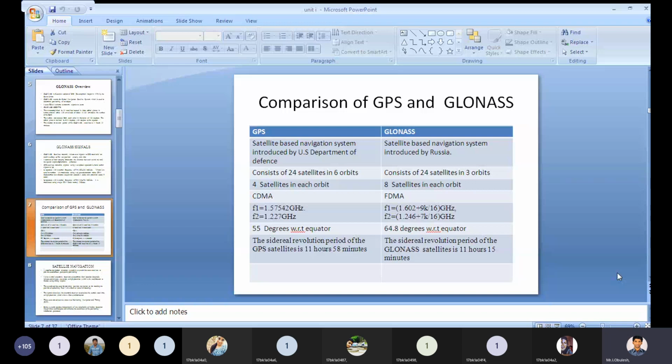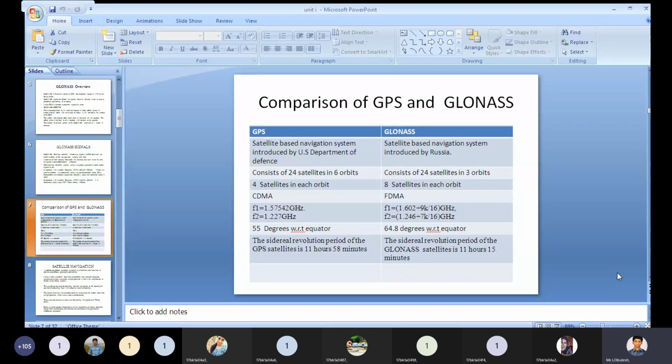But in the GLONASS we have 3 orbits only, and 3 eights are 24, so it indicates that we keep 8 satellites in each orbit in the GLONASS.